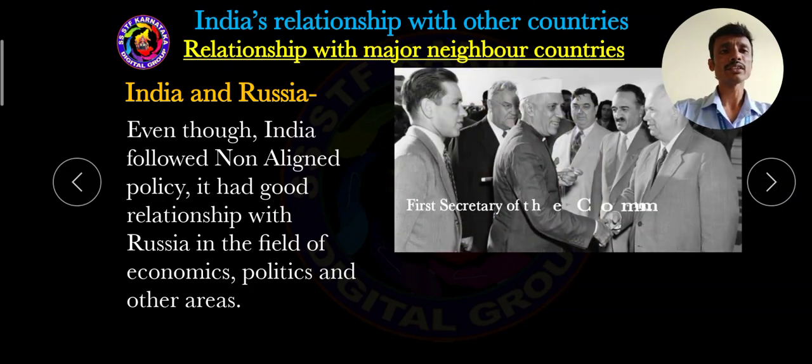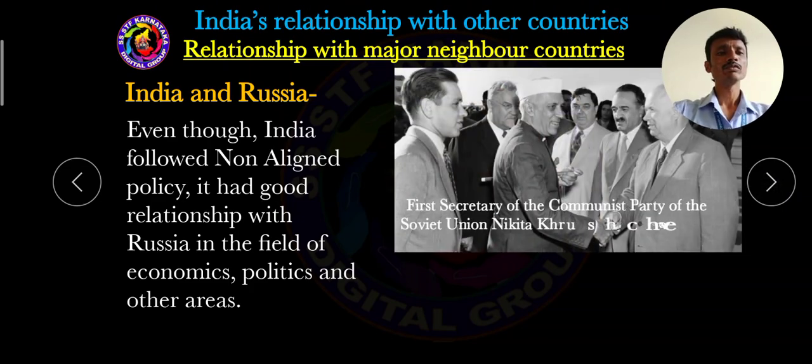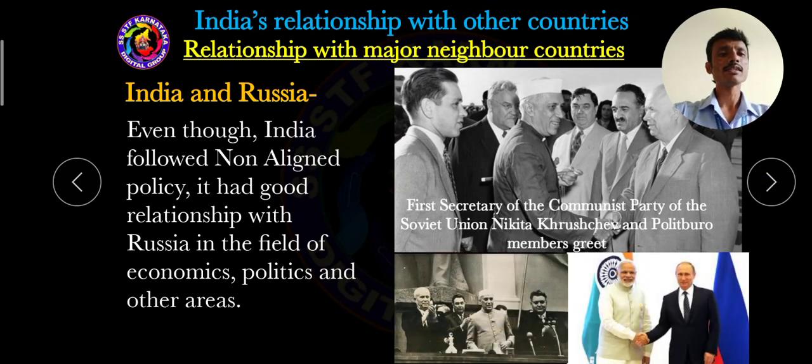So dear students, look at the picture. That is the present Prime Minister Narendra Modi and former Prime Minister Jawaharlal Nehru. From then to the present, there has been a best relationship between India and Russia.